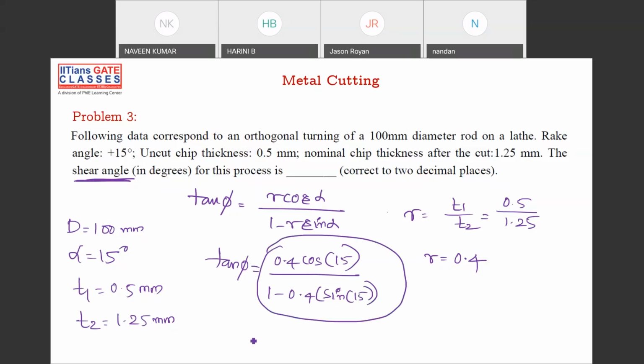After finding this total value, you can inverse it. Then you can find the value of tan inverse. Then that is 23.31 degrees. This is the answer.